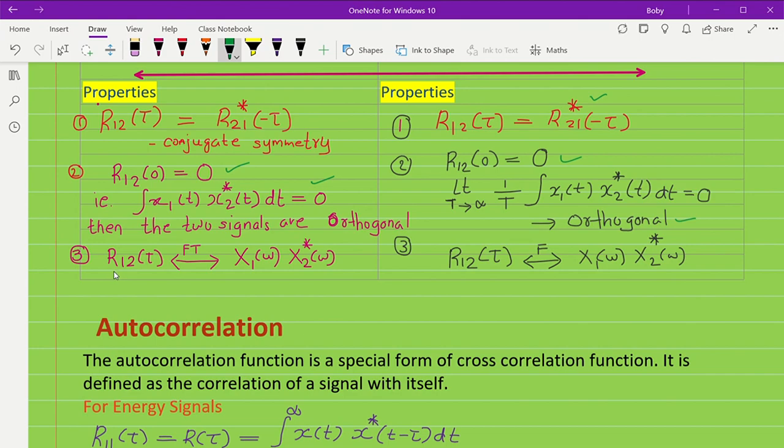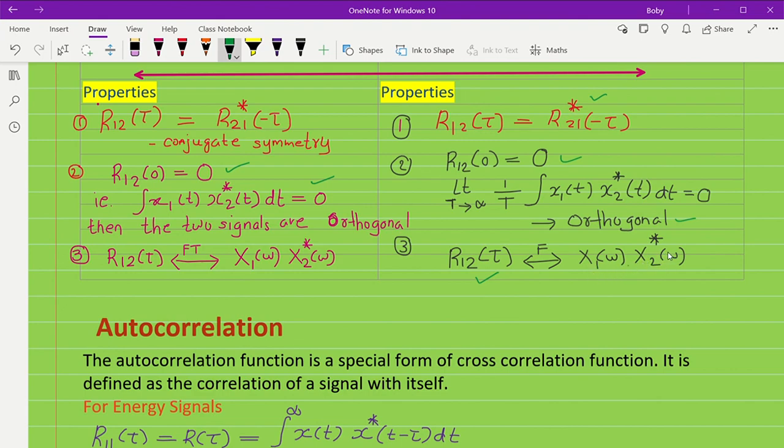Similarly, the third property: the Fourier transform of R12 of tau will be equal to X1 of omega into X2 of omega conjugate. So the Fourier transform of this cross correlation is given by X1 of omega into X2 of omega conjugate. That is the same in the case of power signals. The cross correlation is related to the Fourier transforms of the signals X1 of omega and X2 of omega conjugate.